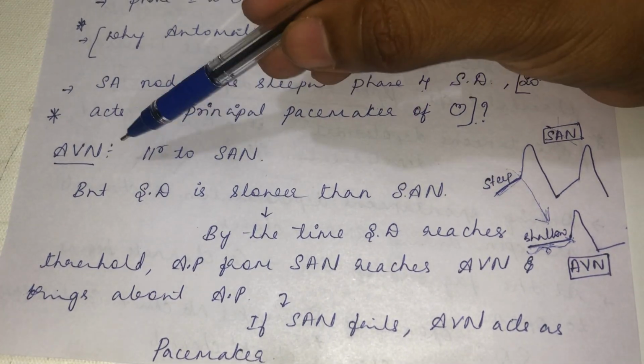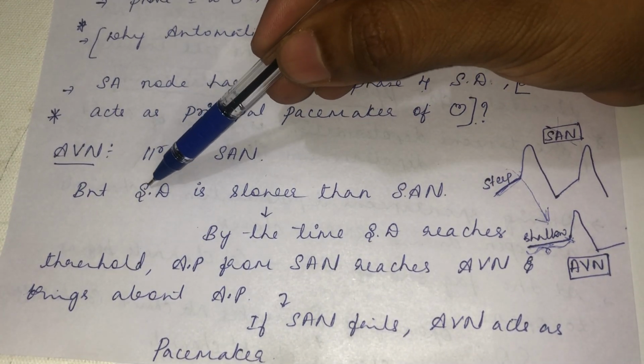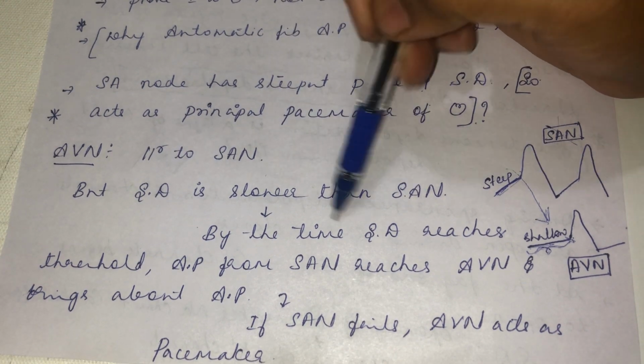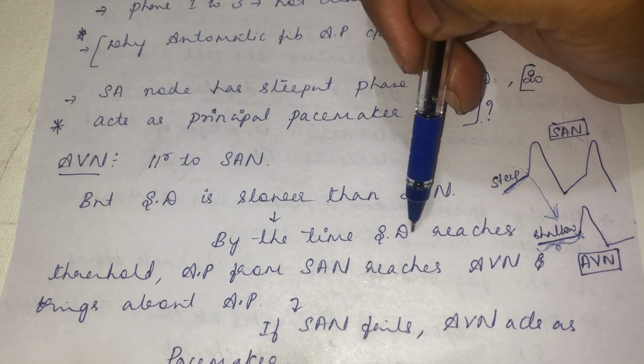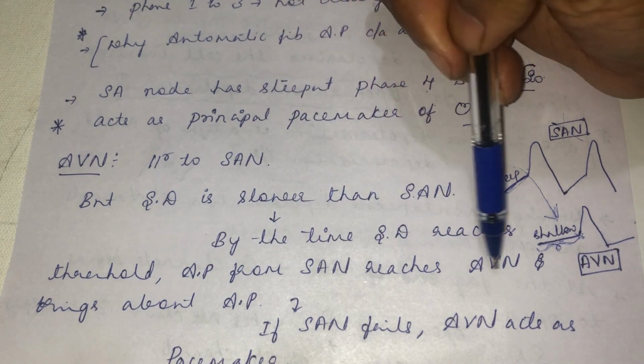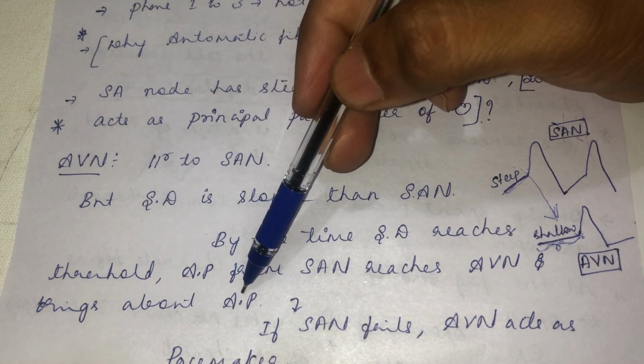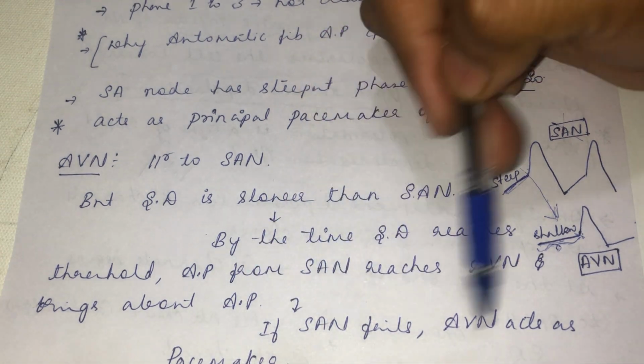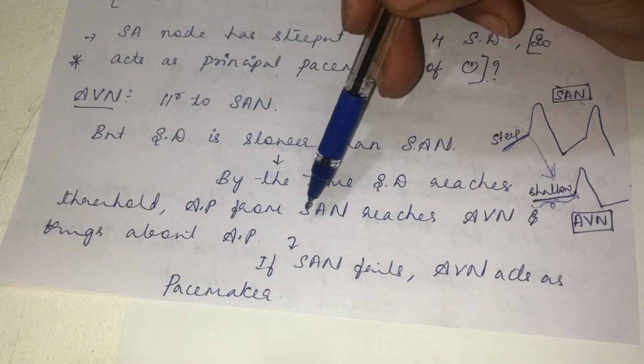So that's why God has made the phase of spontaneous depolarization slower than the SA node. By the time the spontaneous depolarization reaches the threshold potential, the action potential from the SA node reaches the AV node and brings about the action potential. If the SA node fails, the AV node will act as the pacemaker.